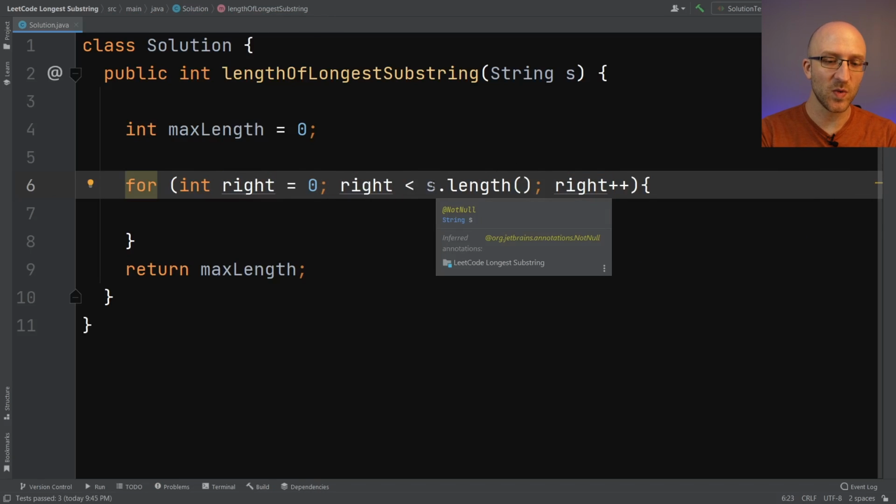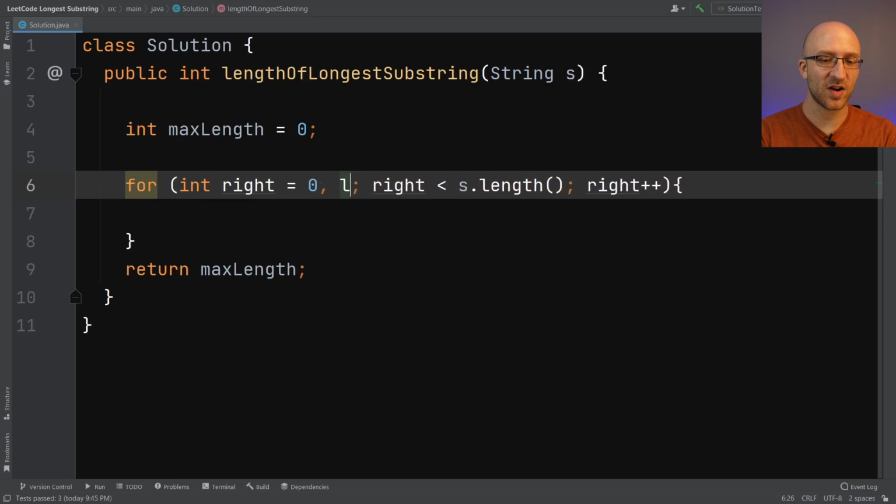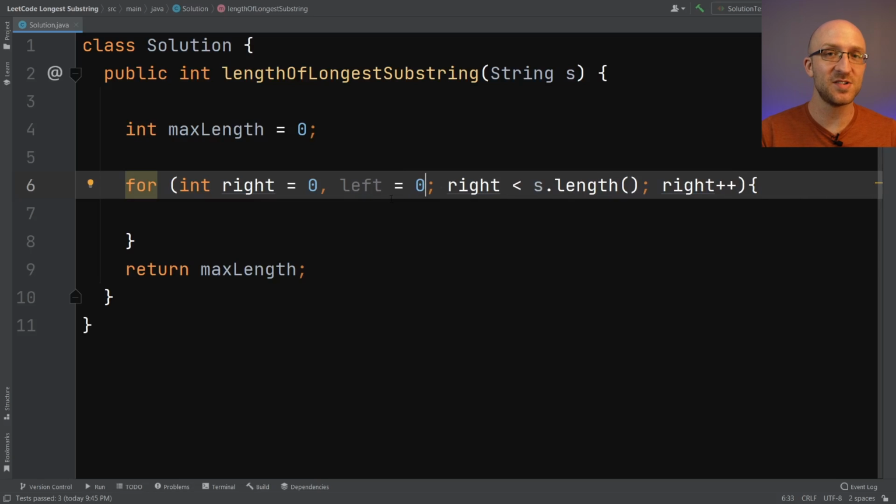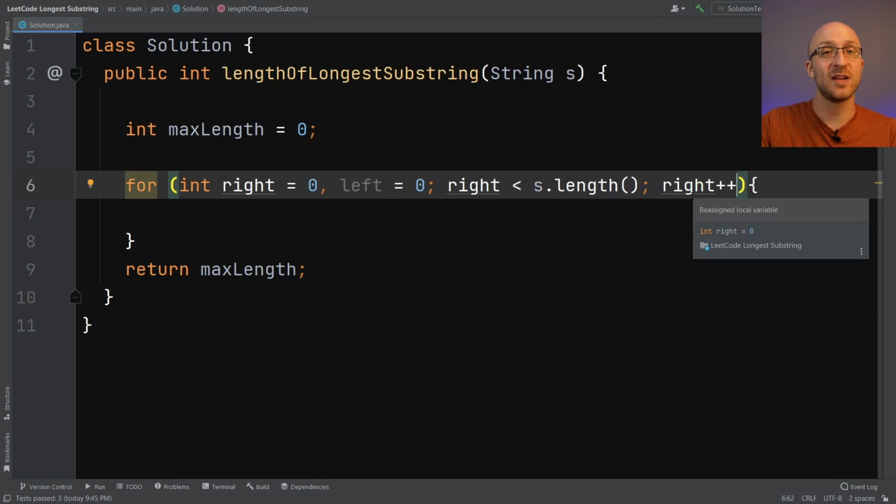And also, if we want, we can go ahead and declare our left pointer here also and have it start at index 0. But remember, we'll only be changing our left pointer if we find repeats while we're processing the substring. We only want to increment the right pointer in every iteration of our loop.